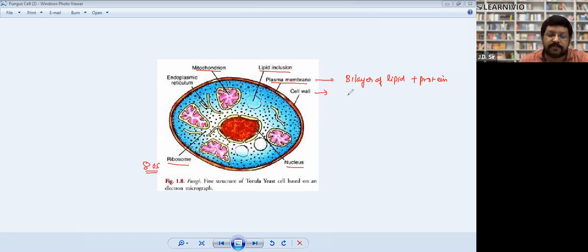But in case of fungi, it is made up of a type of substance that we call chitin. So can any one of you tell what is chitin? What kind of substance is chitin? Is it carbohydrate? Is it protein? Is it lipid? Is it something else? Or is it like cellulose?